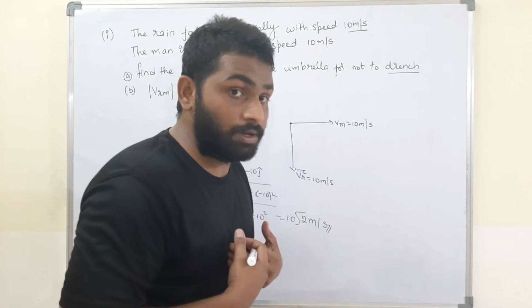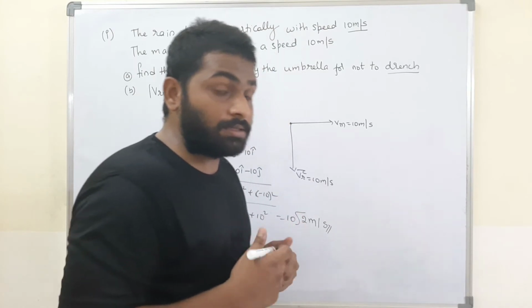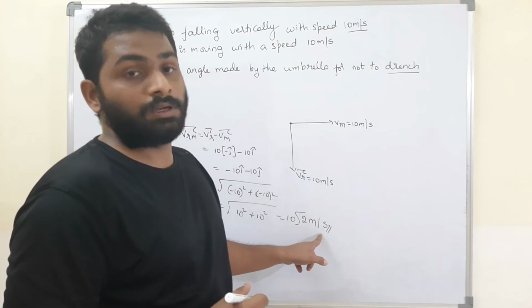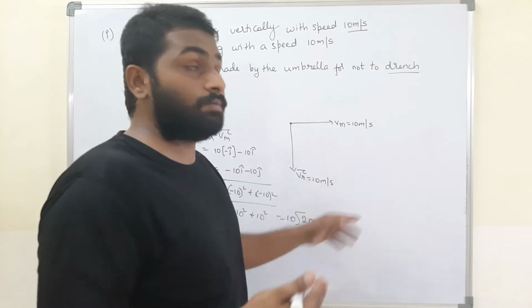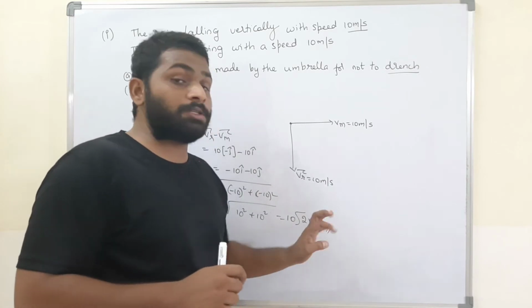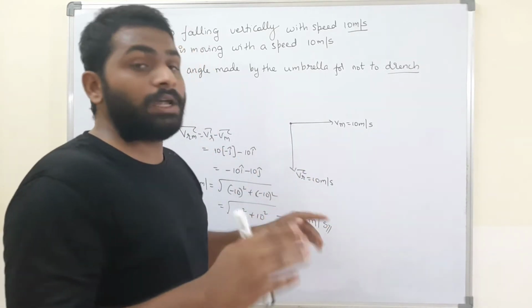But the man will feel as if the rain is coming with a speed of 10 root 2 meters per second. That is the magnitude. What's the direction?